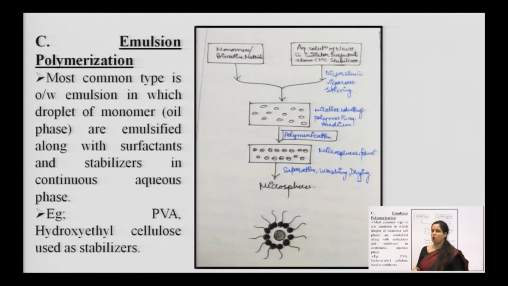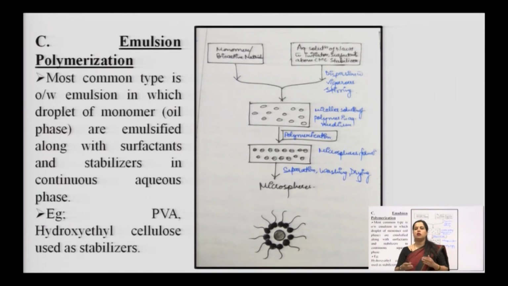Now, emulsion polymerization, the third category of polymerization. Here you will take monomer and aqueous solution of NaOH with initiator and surfactant, like the surfactants we used above, right. So, after adding all these things you will get an emulsion, and now in this emulsion you will see the polymerization